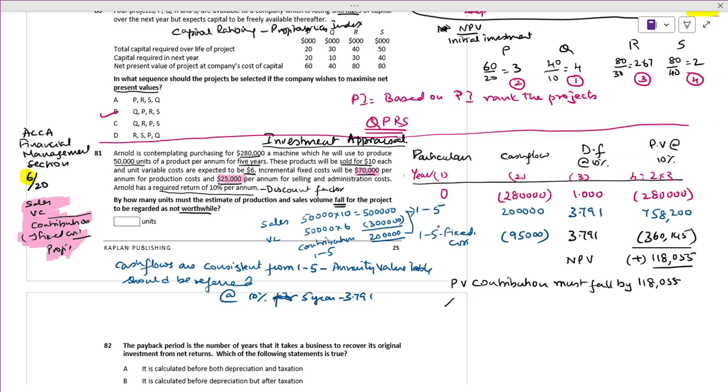What is the percentage of sales volume? Percentage of sales volume is nothing but the present value decrease divided by the present value of sales.